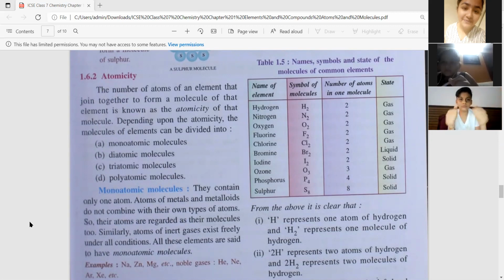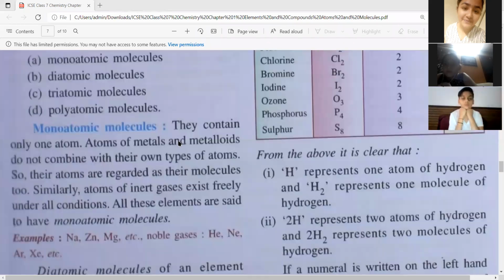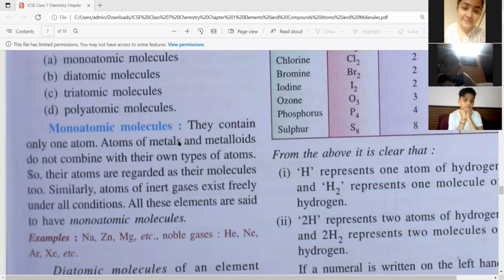Okay, now depending on the atomicity, molecules of elements can be divided into 4. In this chapter, they are divided into monoatomic molecules, diatomic molecules, triatomic molecules, and polyatomic molecules. Now see here. By the word itself, we get to know monoatomic. Mono means what? One. They contain only one atom.